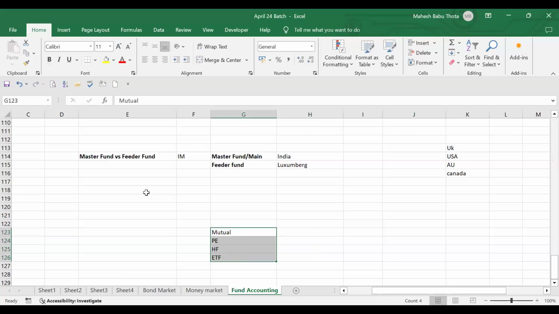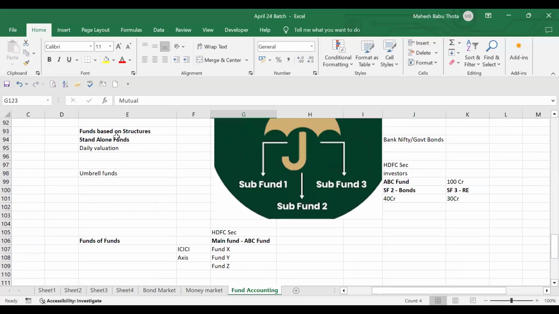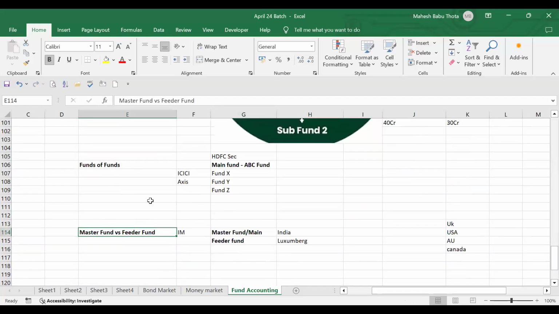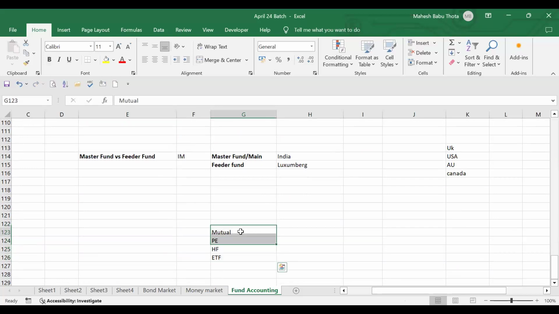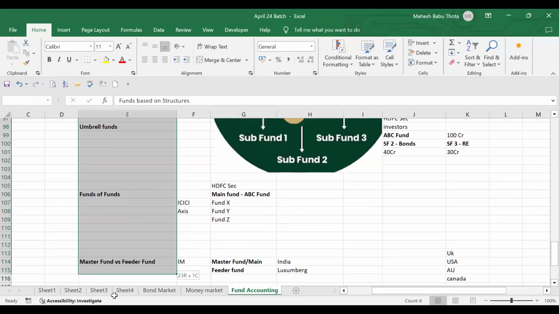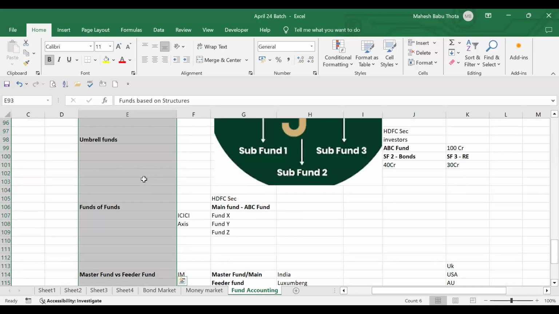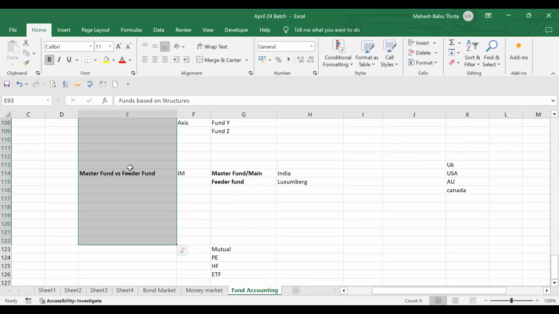All these four types of funds can take any of these forms. It can be a standalone fund, a fund of funds, a master fund, a feeder fund, or an umbrella fund. Any form they can choose, and they can start their fund activity. Mutual fund can also be master and feeder. Private equity can also be master and feeder. Hedge fund can also be master and feeder. Everyone getting the point? Yes, sir. These are all the structures and types of funds, how they are going to operate. Everyone understanding or not? Yes.